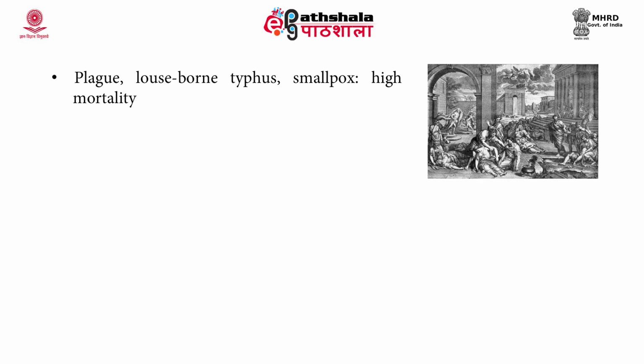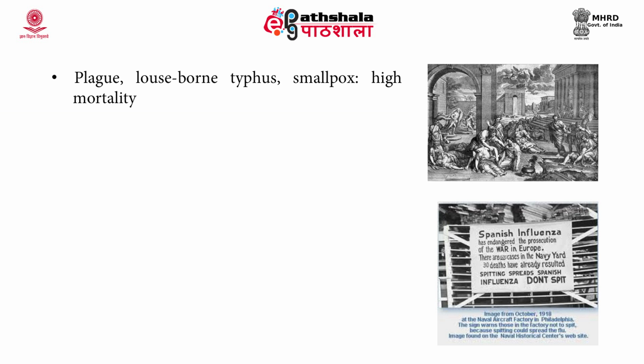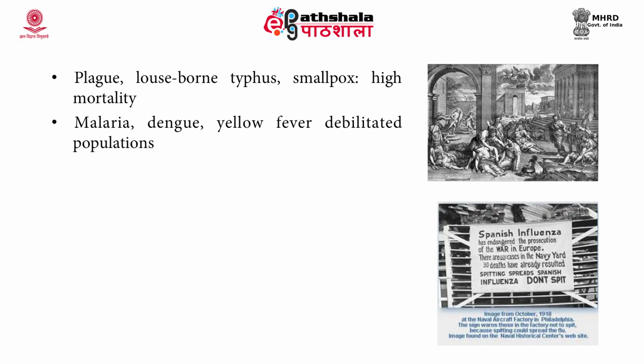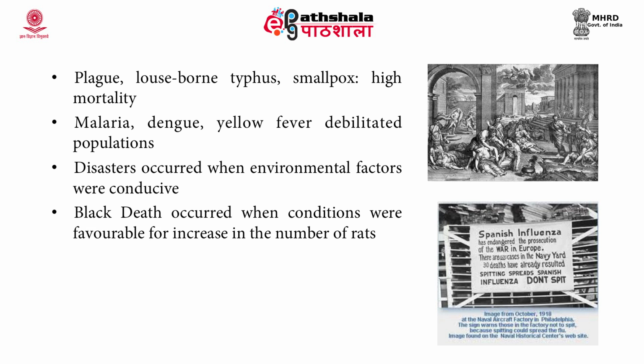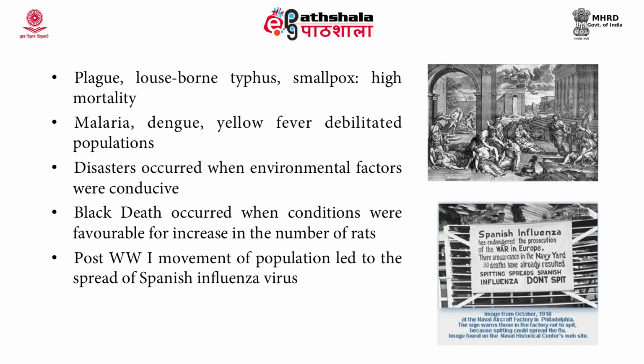Plague, then typhus, smallpox, all this has caused high mortality during very early days. Malaria, dengue, yellow fever have debilitated the populations. Disasters also occurred when the environmental factors were conducive. Black Death occurred when the conditions were favorable for the increase in the number of rats. Also, post World War I, movement of the population led to the spread of the Spanish influenza virus.